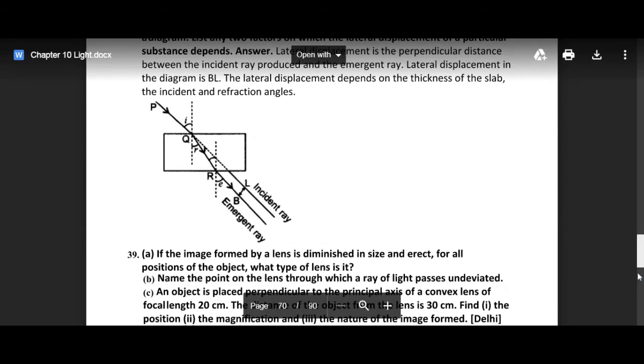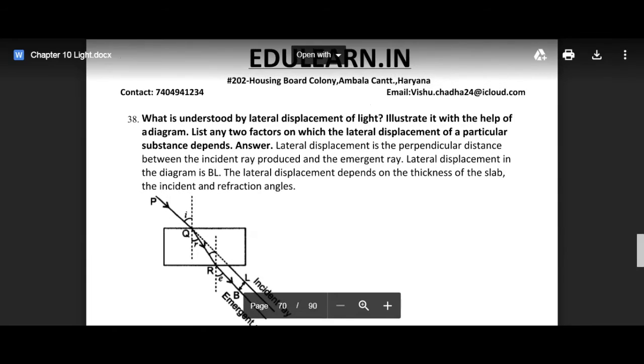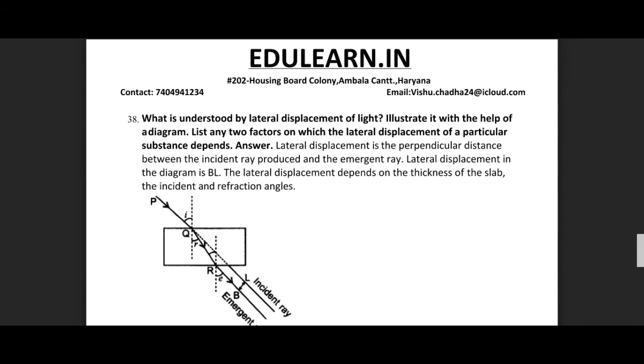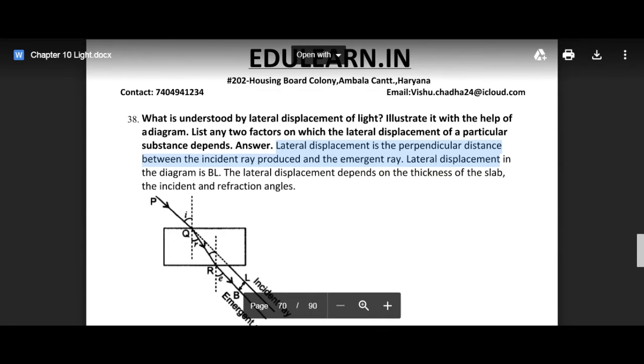And so next is, what is understood by lateral displacement of light, illustrated with the help of a diagram. List any two factors on which the lateral displacement of a particular substance depends. So lateral displacement is the perpendicular distance between the incident ray produced and the emergent ray. So what is this? It is a perpendicular distance between the incident ray and the emergent ray, that is known as lateral displacement.